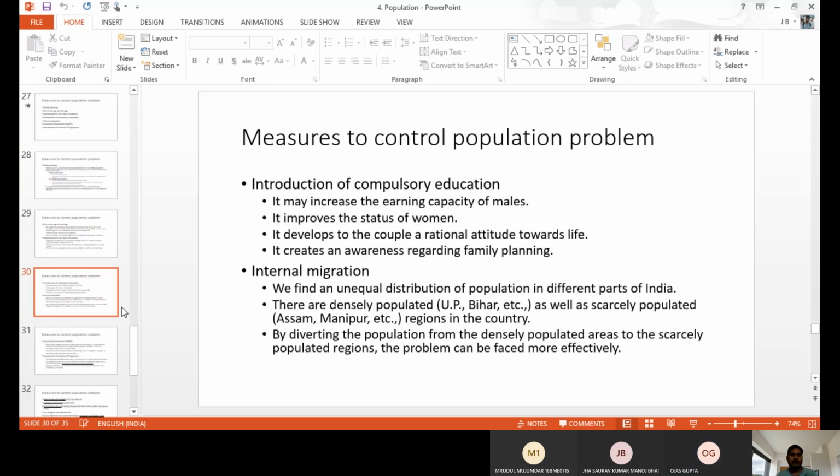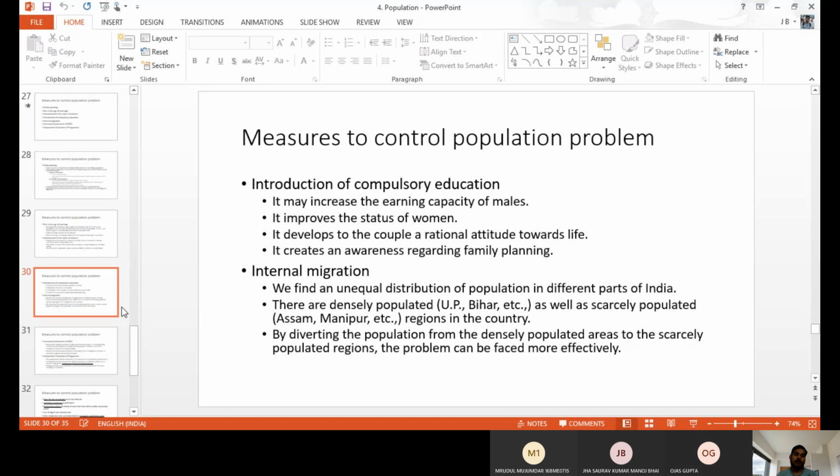Next one, compulsory education. A woman has to get a minimum education up to age 14 or 15. All the governments, schools, and states have to give compulsory education to girls and boys up to a particular age. That also helps to control the population because they get awareness, they get rational narratives, they can discuss, and they become aware of society. So by education also we are able to stop the population.